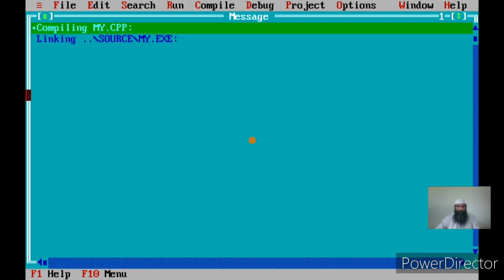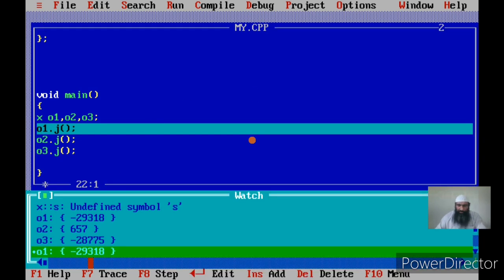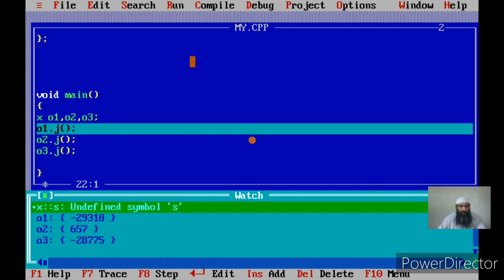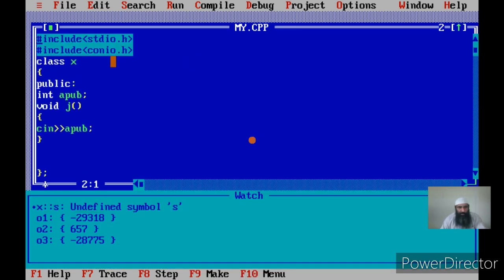Now you close the message window there. Now we have got three objects, that is o1, o2 and o3, and they have got junk values for their data members. What are the data members? It is showing only one value, because we have got only one data member, and that member is an integer.